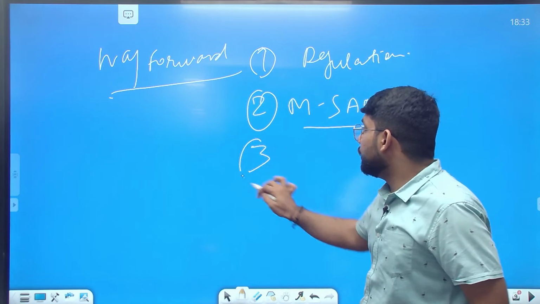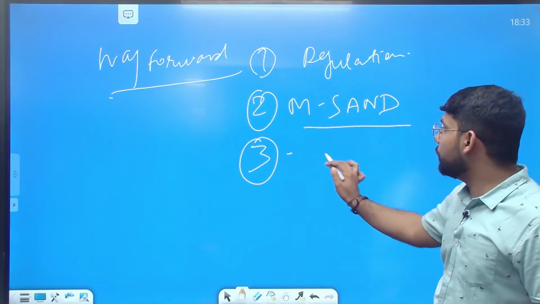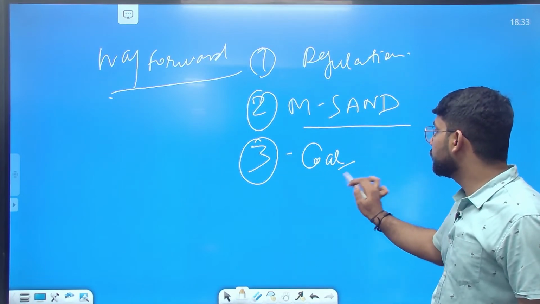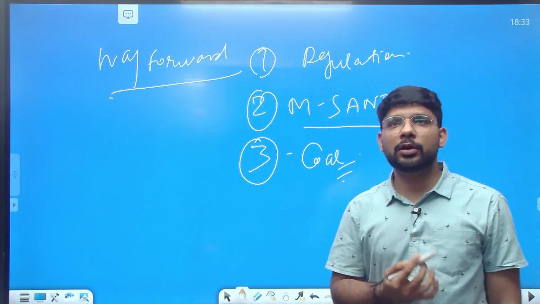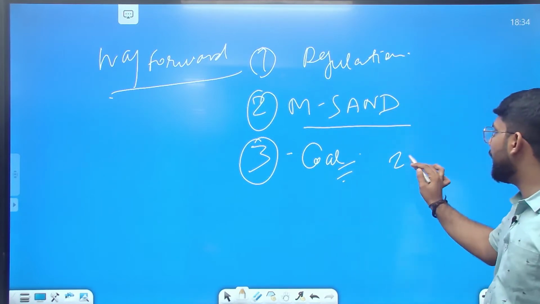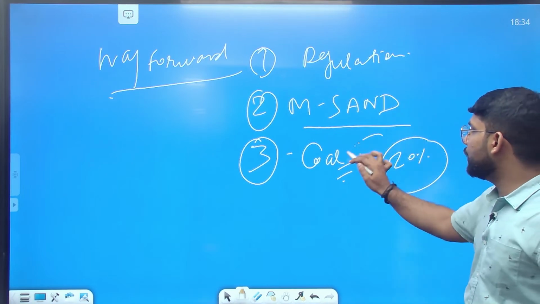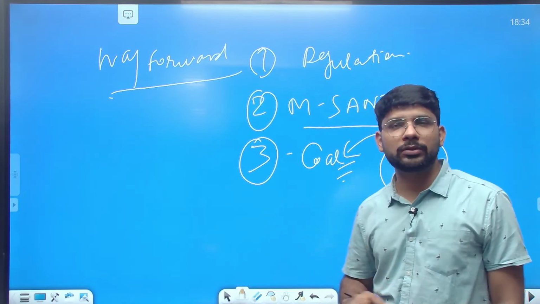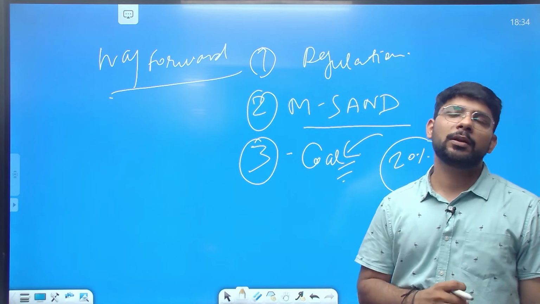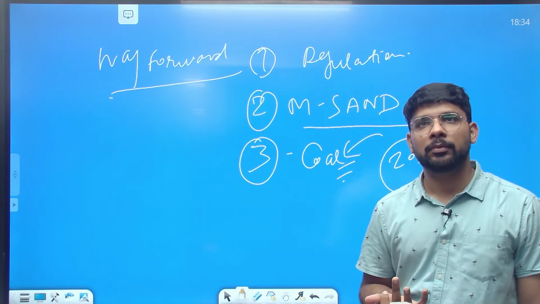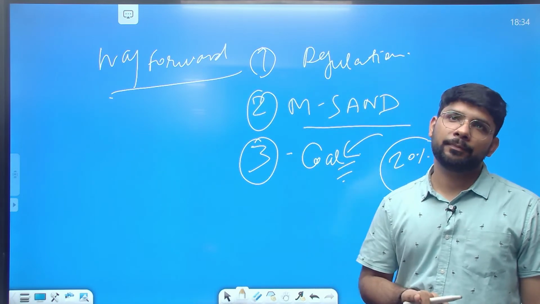The other impurities from coal generation, like the 20% of extra product found near the coal when we are doing coal mining, can also be used as a replacement of sand.